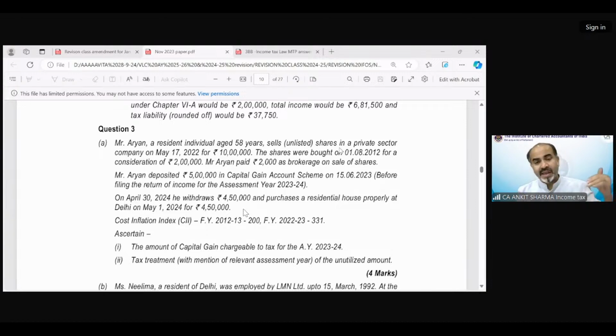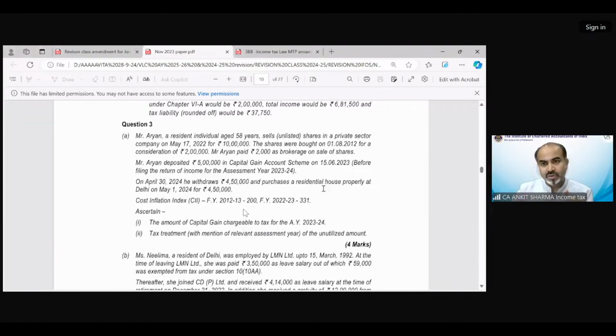Why? Because if any long-term capital asset other than a residential house is transferred, and we purchase or invest in a residential house, then this exemption can be claimed. So exemption under section 54F is going to be applicable. Fine. So we understood which exemption is going to be applicable. The inflation index is given in the question. Now ascertain the requirement of the question.